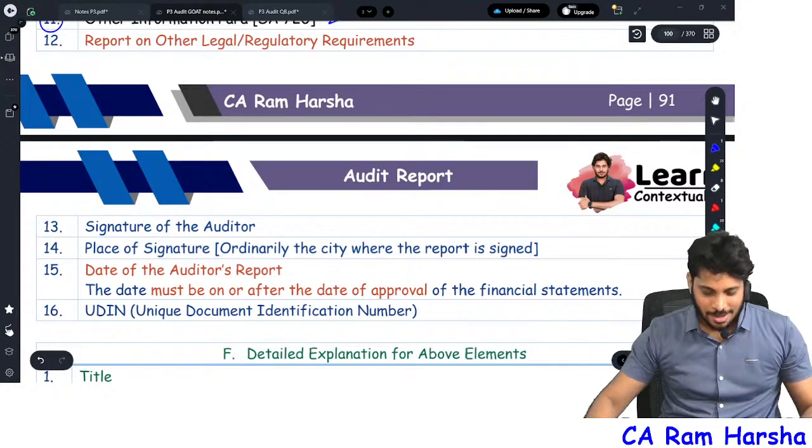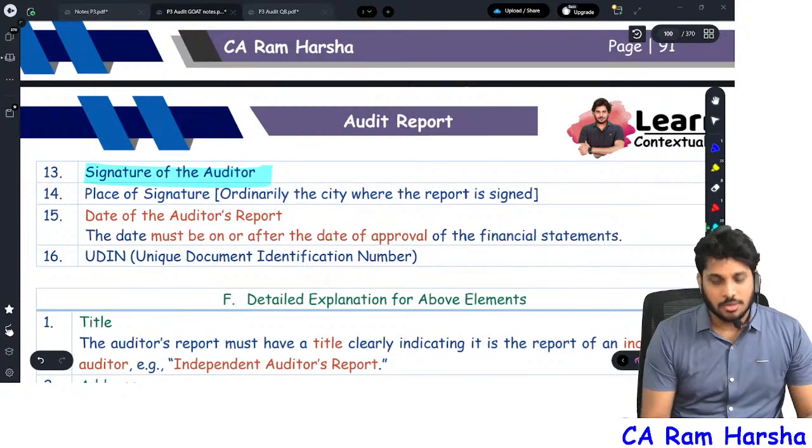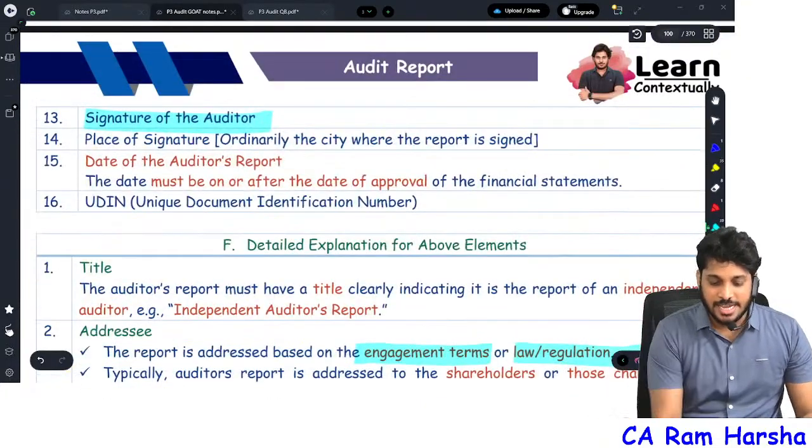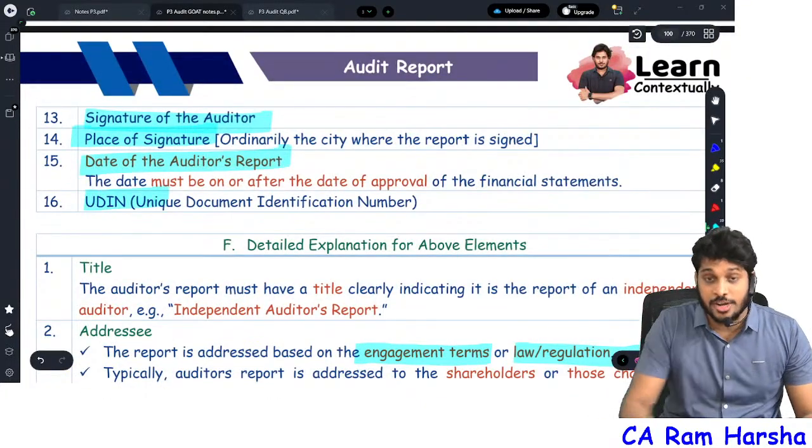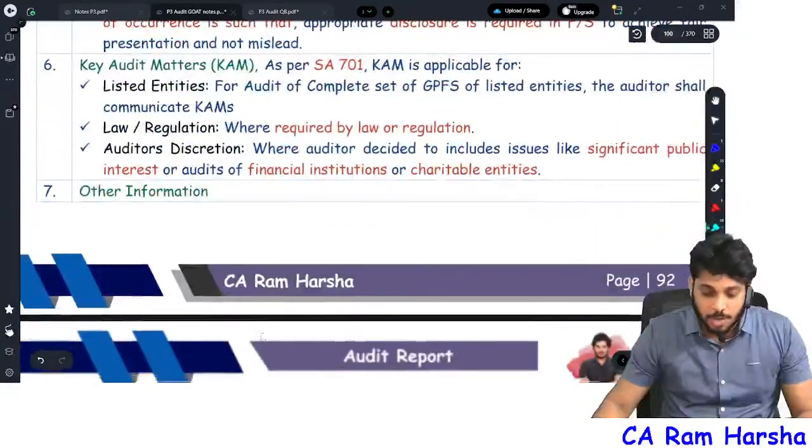Further, signature of the auditor. So what is the signature of the auditor? Signature, place of signature, date of audit report, UDIN number. So what are they? We will see here below. Below I have given detailed information.